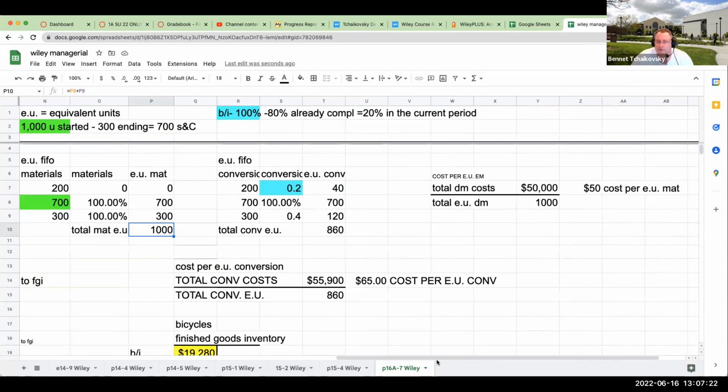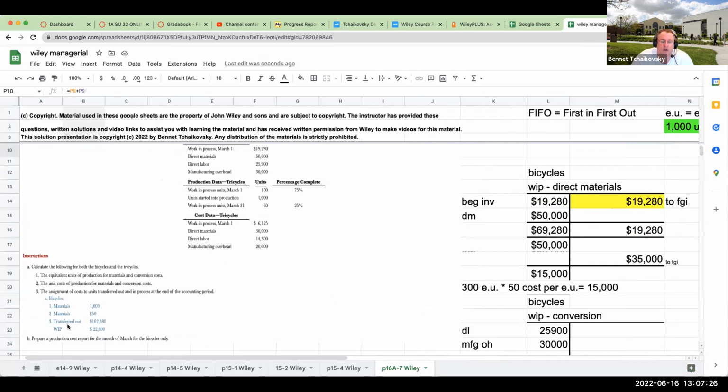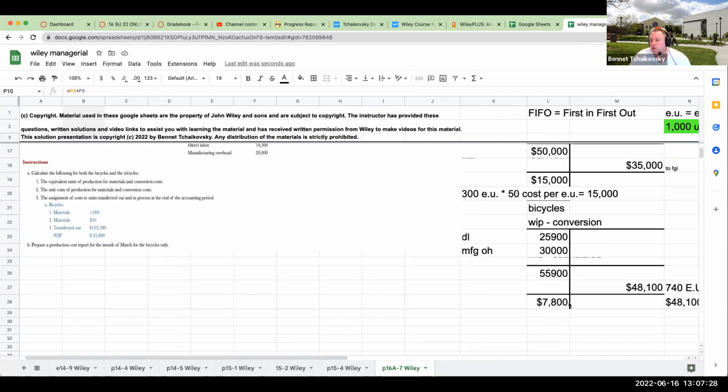What's remaining in the WIP is going to be 15,000 from work in process materials plus the 7,800 from work in process conversion, or 22,800. So that's it for the bicycles. Now let's take a look and do this for the tricycles.